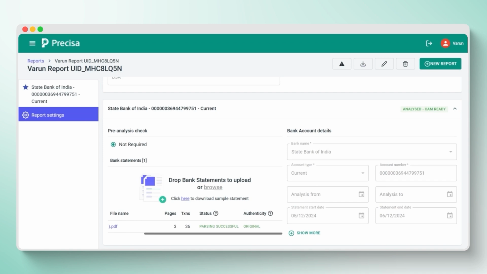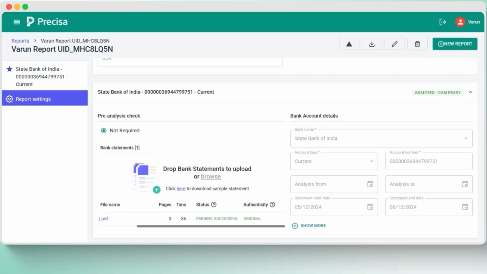Once the statement is uploaded and details are confirmed, check authenticity to initiate verification. In this example, Precisa has verified that the uploaded file is original and has not been tampered with. All file properties, structure, and content passed integrity checks. The system assigns the rating original, which means the statement is genuine and safe to use without concern.